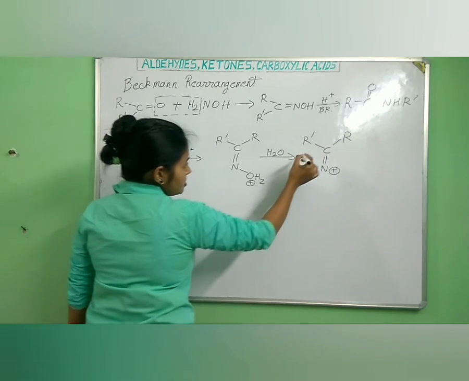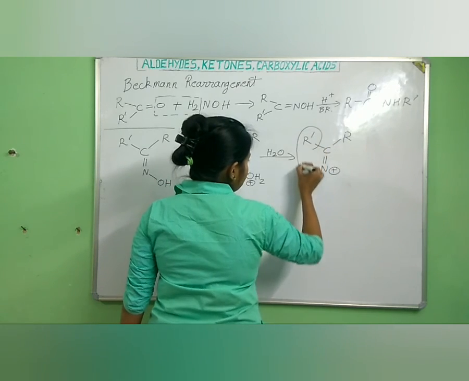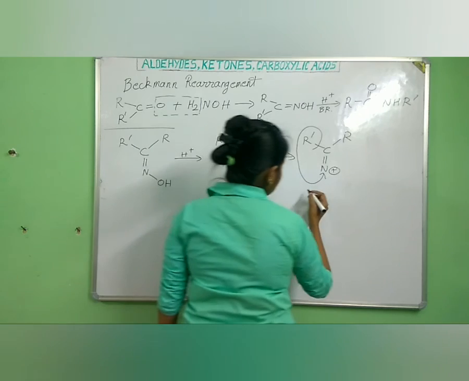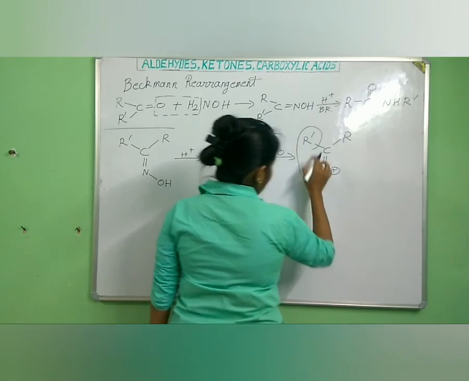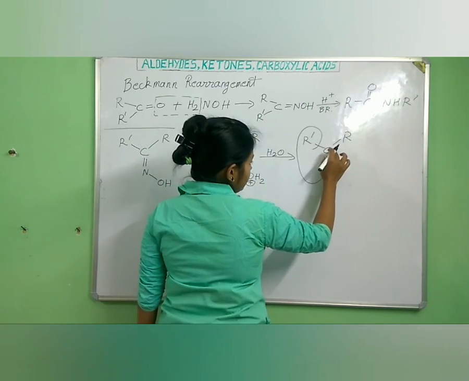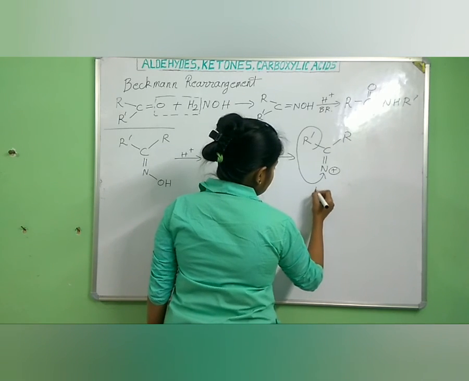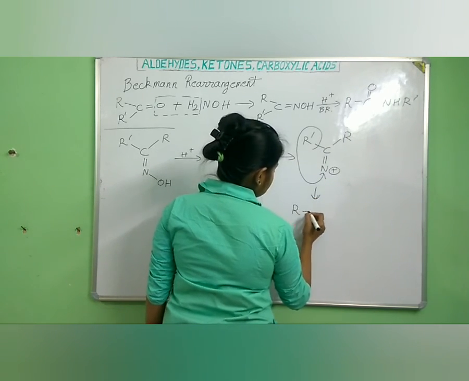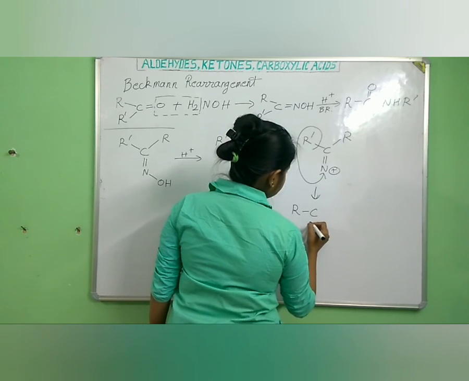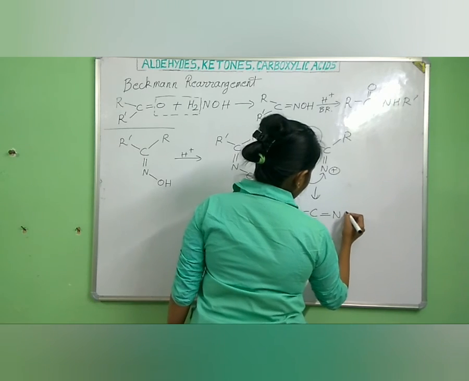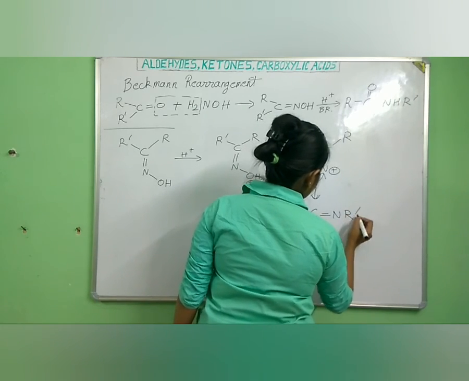As this shifts here, there will be a development of positive charge on this carbon. So in the next step, we get R C plus double bond N R dash.